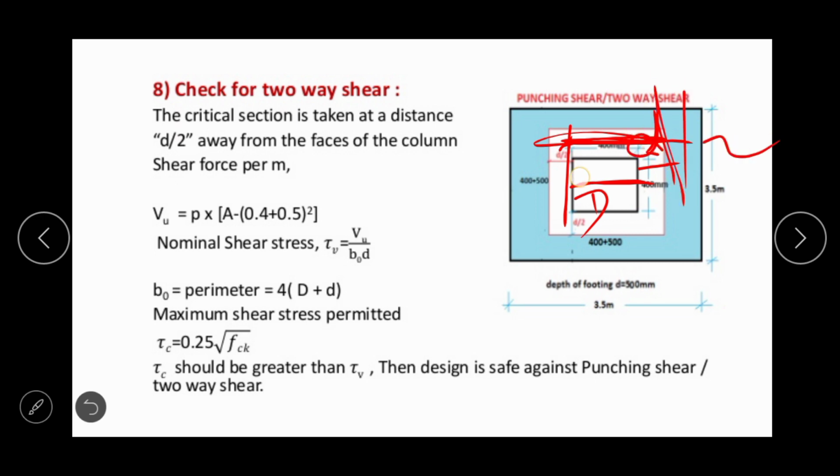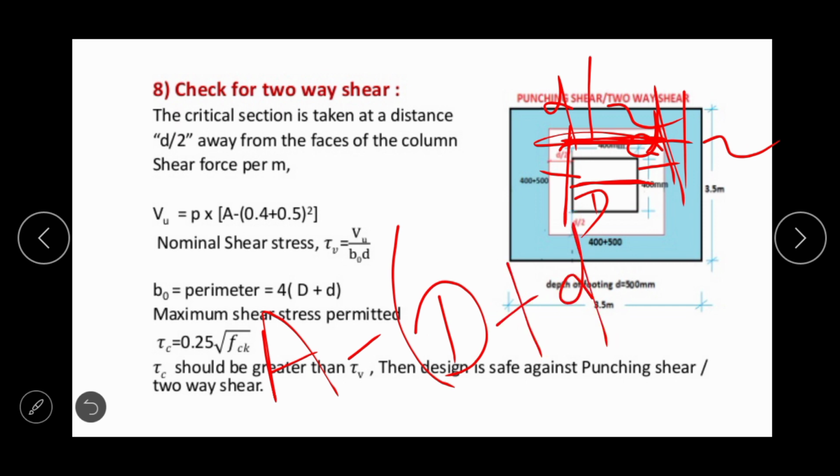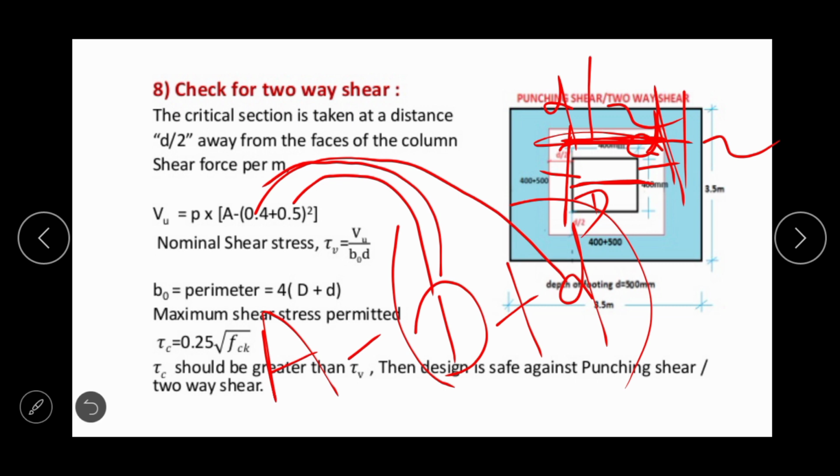So from A we subtract D plus D by 2 plus D by 2, that is small d. Here it is written, but as we have taken capital D as 0.5 and small d as 0.4, that is why the value was added. But in this way we can calculate the area, and by multiplying the area with the net upward pressure we will get the shear force.